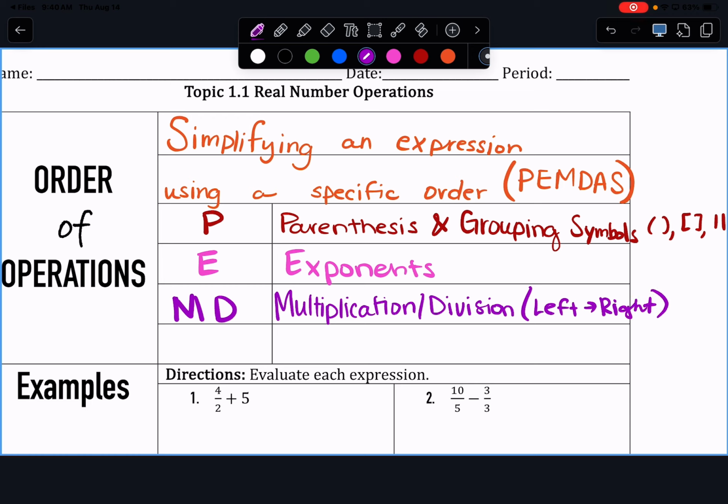Then after multiplication and division, it is addition and subtraction. And what order did those go in? Whichever's first. So again, it would just be left to right.